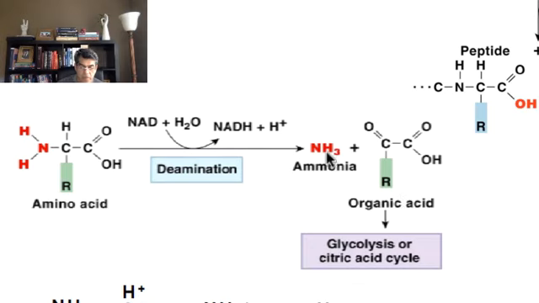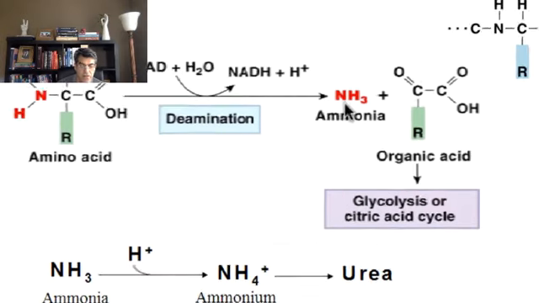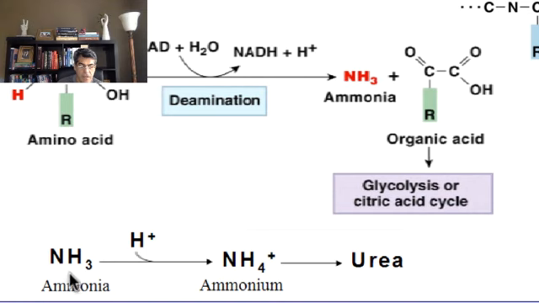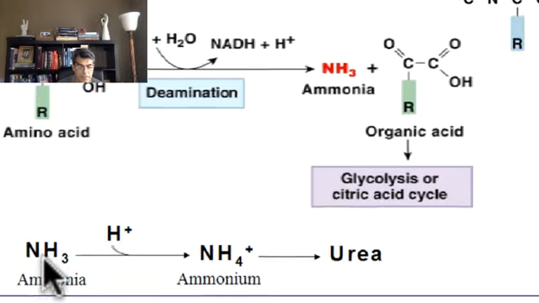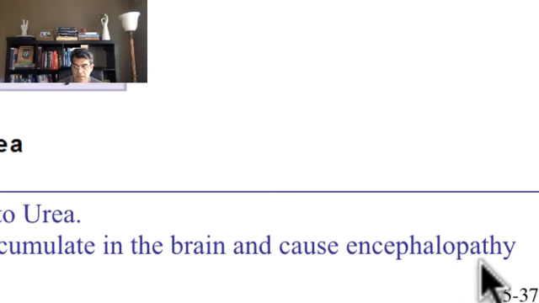Now let's talk about ammonia. We said ammonia is very toxic, so ammonia needs to be recycled. We're going to add another hydrogen to ammonia to become ammonium, which is less toxic. Ammonium needs to be taken care of, and that is going to turn into urea. The process of turning ammonium to urea is called the urea cycle. The process of turning ammonia to ammonium to urea happens inside the liver. If for any reason the liver is not functioning, then NH3 is going to accumulate, and that is the cause of encephalopathy. Encephalopathy is damage to the nervous tissue of the brain.